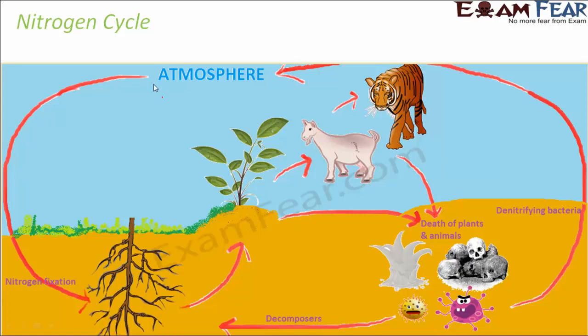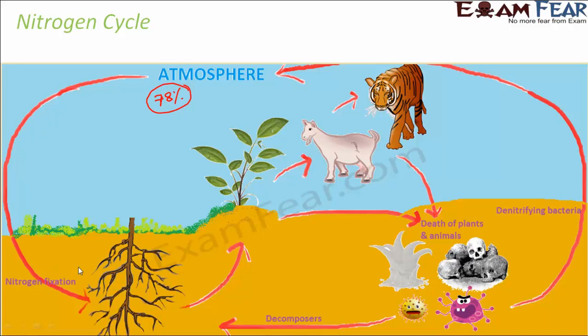Now, as we all know, the amount of nitrogen which is present in the atmosphere is 78%. There are certain organisms like the nitrogen fixing bacteria which undergo the process of nitrogen fixation. For example, Rhizobium is one example.